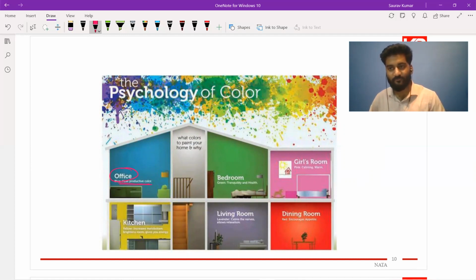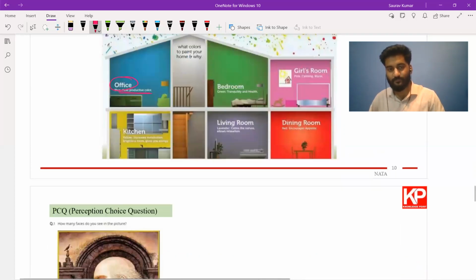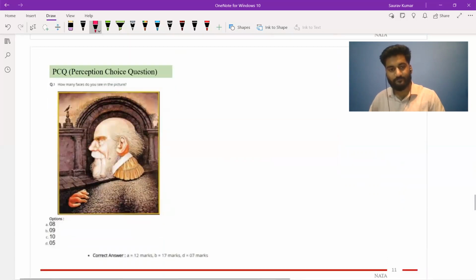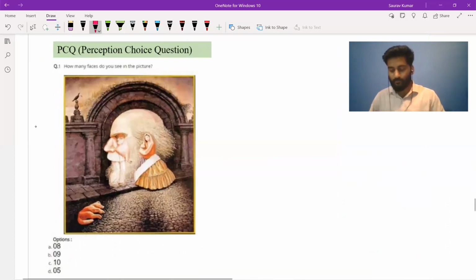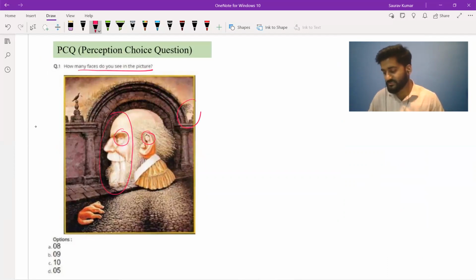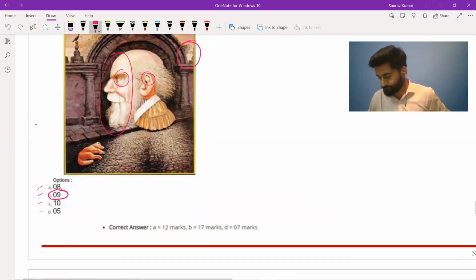Now that was one kind of PCQ question. There are other categories also, like this one. Let me zoom in a little bit for you. How many faces do you see in this picture? If you start looking at it, you can see this is a face, then this one. You can keep on finding, you see this one, keep on finding, you see this one. There are 4 options, out of which one is right. Say the conducting authorities have placed only 9 faces in this image. So the answer would be like this.